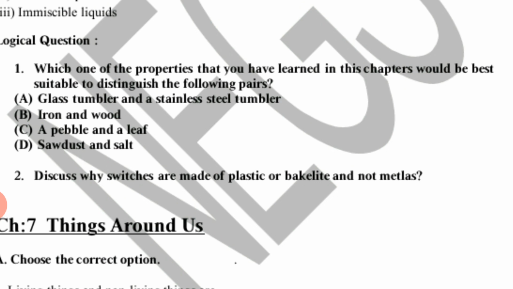These were the properties. Second, discuss why switches are made of plastic or bakelite and not metals. Because plastic and bakelite are insulators, right? That's why switches are made up of plastic. Because when we touch the switch, if it is made up of metal, we will get a shock, right? Because metal is a good conductor of electricity, so electricity can pass through it easily. That's why switches are made up of plastic or bakelite.